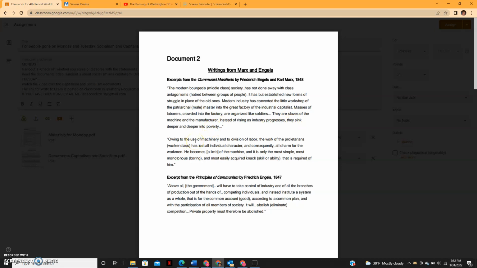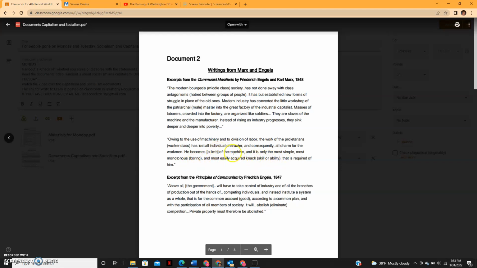Owing to the use of machinery and division of labor, the work of the proletarians, that means the working class, so that's lower than the middle class, they're poorer, they have lost all individual character, and consequently all charm for the workman. He becomes a limb of the machine, and it is only the most simple, most monotonous, boring, and most easily acquired knack, skill, or ability that is required of him.